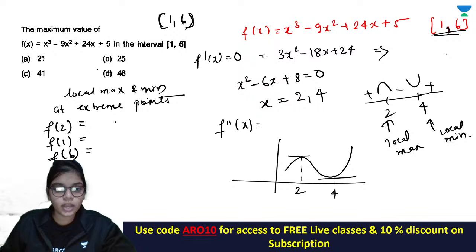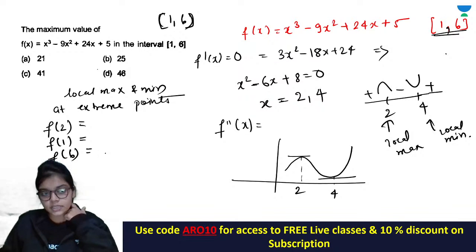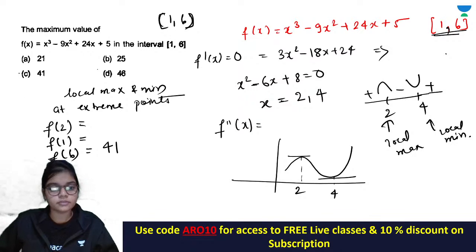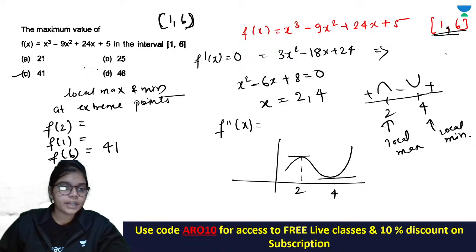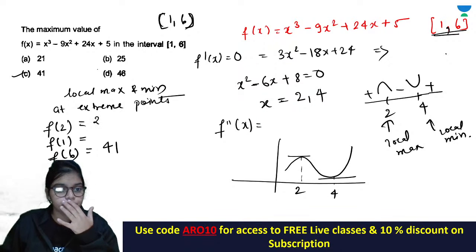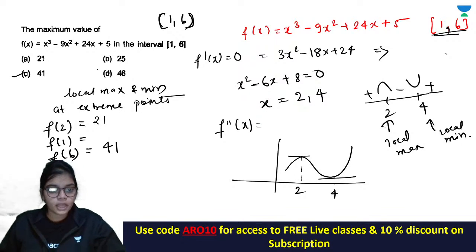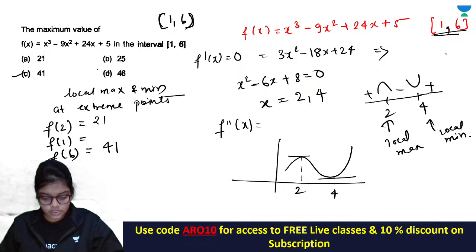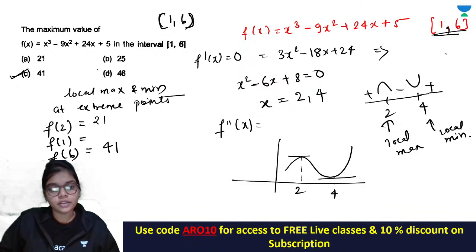ठीक है, तो check the value at 2, check the value at 1 and 6, so you will get your answer at 6 as 41, right? At 6 I think, yes. At 2 you will get a value 8 minus 18 minus 10 plus 48 plus 5, around 21 I think you are getting। Okay, and at 1 you are getting a value which is less than both of this, so the answer is actually 41.